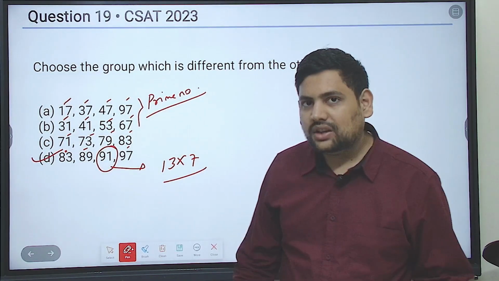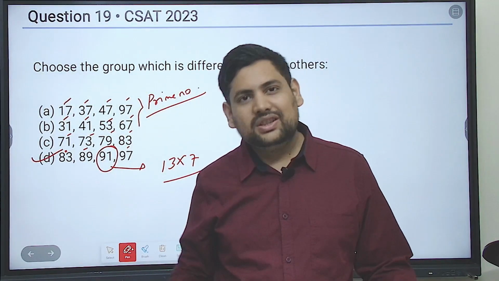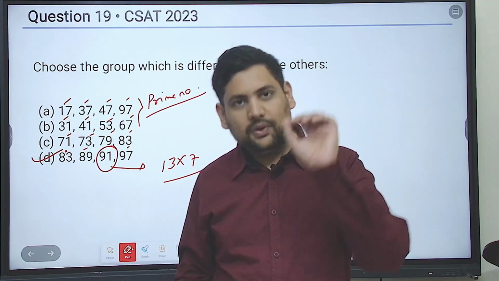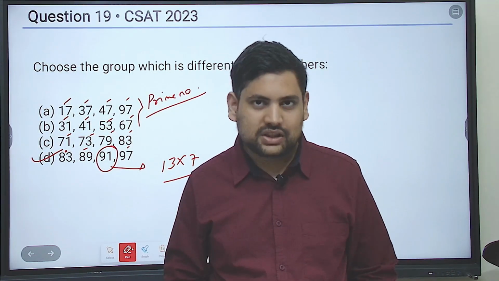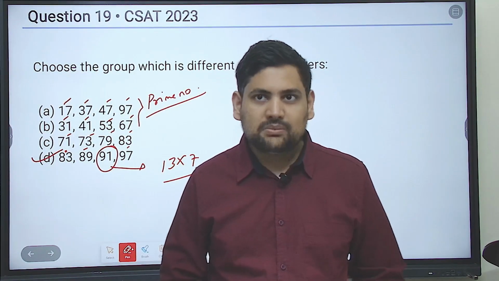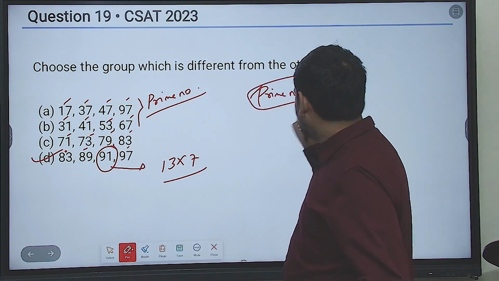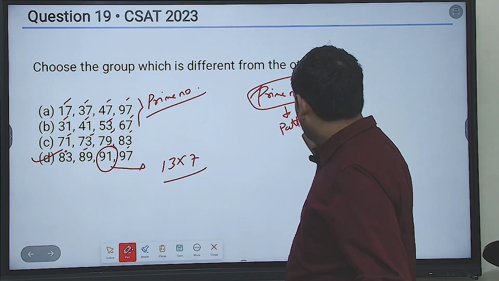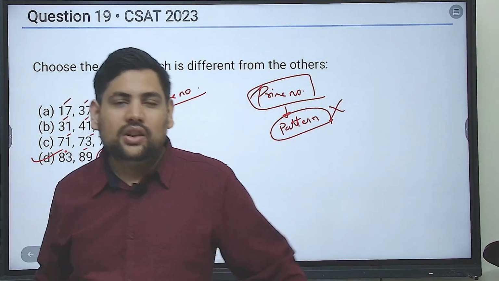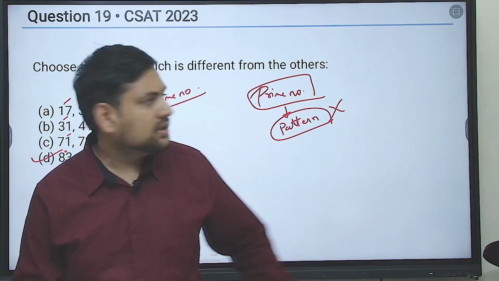Understood? Simple. That's why I always tell students that if nothing is working out, this oscillating series, increasing series, decreasing series, step form, nothing works out, then before leaving the question, because you may have to leave some questions, once think about prime numbers, because prime numbers by their very nature do not follow any pattern. In fact, that is why they are used in recognizing how strong a supercomputer is. Why? Because there is no pattern.